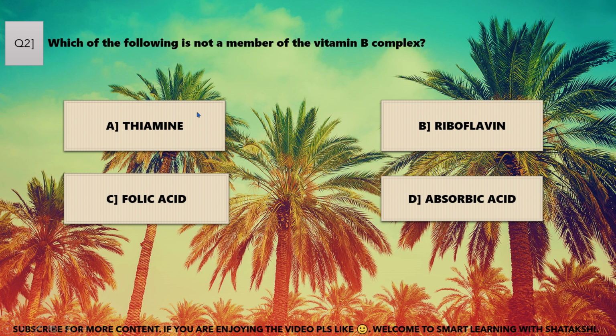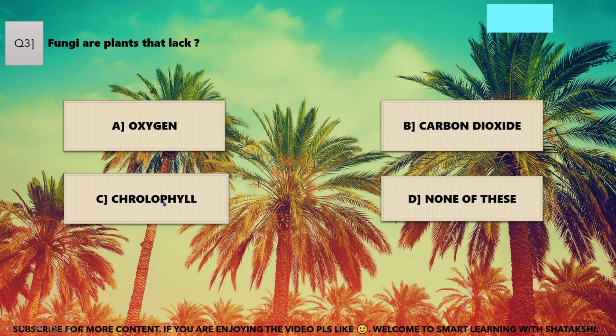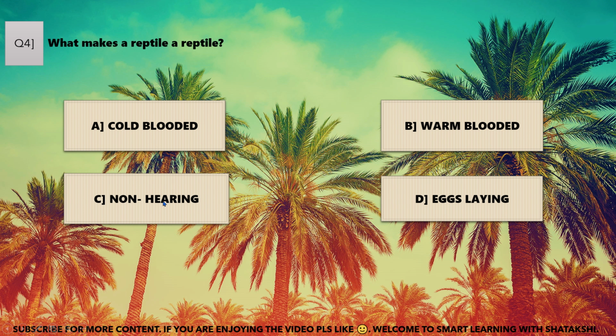Fungi are plants that lack oxygen, carbon dioxide, chlorophyll, none of these. C. Chlorophyll is the correct answer. What makes a reptile a reptile? Cold-blooded, warm-blooded, non-hearing, egg-laying. D. Egg-laying is the correct answer. Which blood vessel has the smallest diameter? Capillaries, arterioles, venules, lymphatic. Capillaries is the correct answer.